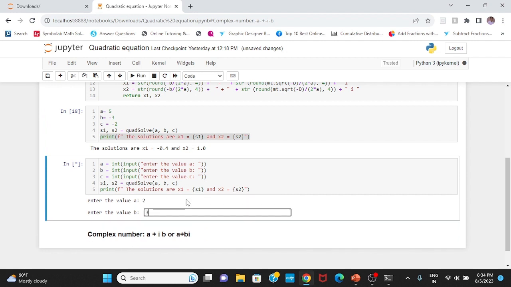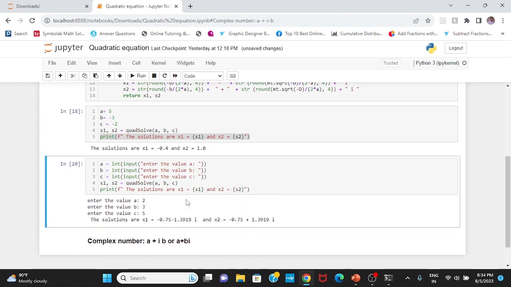Now if I run it, I should be able to run it. 2, 3, 5. So x1 is here, the solution is x1, this one, and x2 is this one. So it is working perfectly fine, and this is it. We can further modify it to get float values.